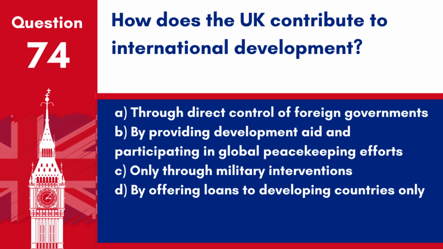A. Through direct control of foreign governments. B. Providing development aid and participating in global peacekeeping efforts. C. Only through military interventions. D. By offering loans to developing countries only. Answer. B. By providing development aid and participating in global peacekeeping efforts. The UK plays an active role in international development through aid and global cooperation.